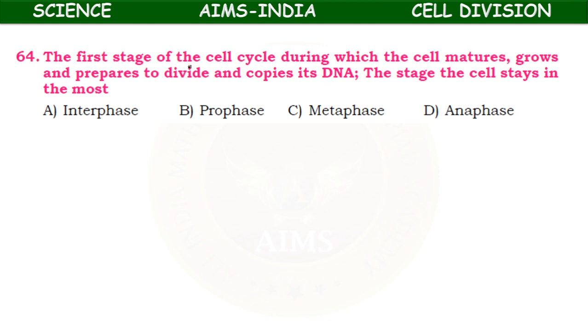The first stage of the cell cycle, during which the cell matures, grows and prepares to divide and copies its DNA, the cell stays in the most. So entire story explains about the interphase. Okay, it is the interphase during which the doubling of chromosomes or the copies of DNA takes place. Cell stays for a long time and prepares for the cell division.